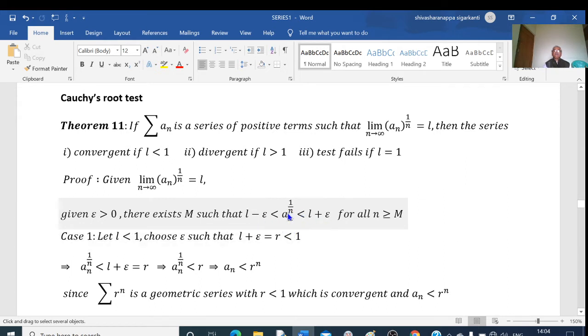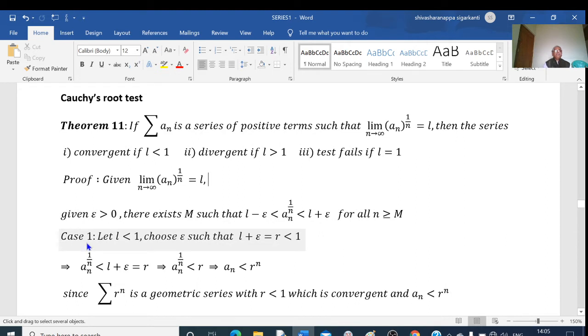Or we can write this as mod of a_n to the power of 1 by n minus L is less than epsilon. So here a_n to the power of 1 by n is less than L plus epsilon, and a_n to the power of 1 by n is greater than L minus epsilon.